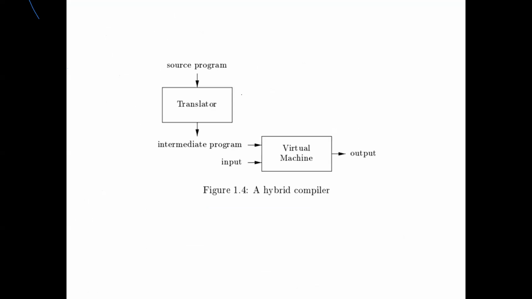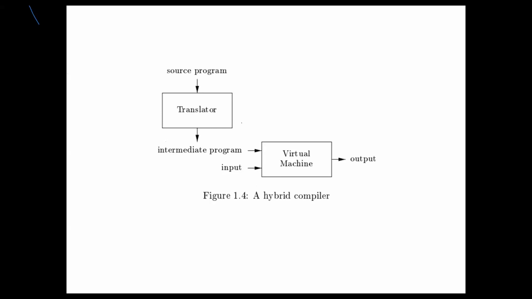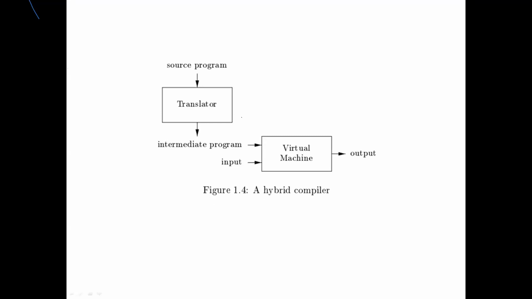So we took one example of hybrid compiler. Hybrid compiler is nothing but which is going to use both compiler and interpreter. Generally, we have one example for compiler and interpreter, that is Java program.